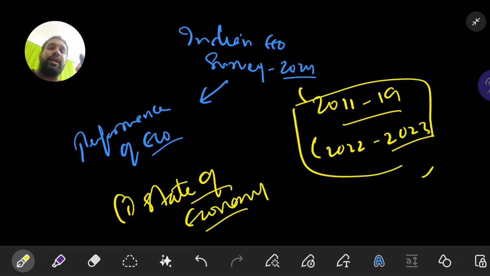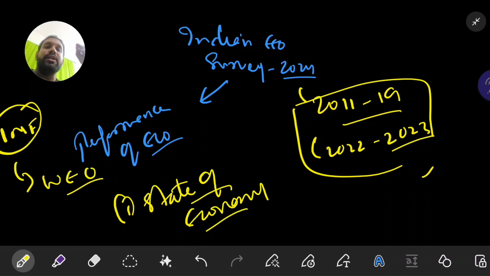Whenever you read the economic survey, you will always come across one important international institution, that is the IMF, International Monetary Fund. It releases a report called World Economic Outlook, which gives the outlook of the world economy. It discusses past data and present data, and talks about the various global challenges that hinder the global economy. It also gives projections for India, national projections, forecasting the GDP of the national and state governments. So the first point you have to remember is that the IMF releases a report called World Economic Outlook. Let us now start our discussion.